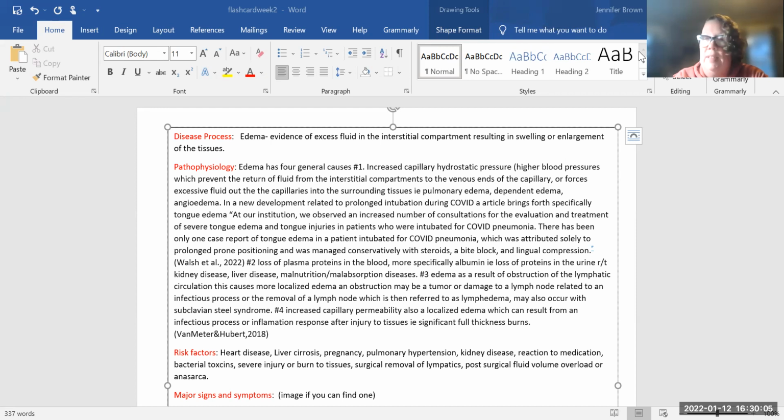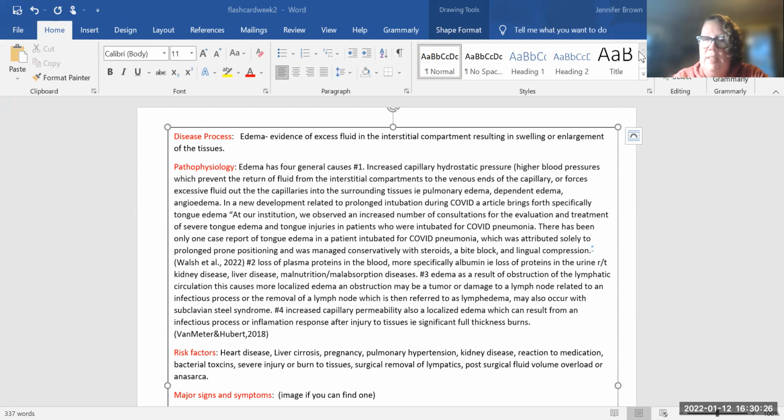The second cause of edema is loss of plasma proteins in the blood, more specifically albumin. So albumin, the plasma protein, holds a lot of fluid. The albumin loss, as protein in the urine, occurs with kidney disease, liver disease, malnutrition, and malabsorption.